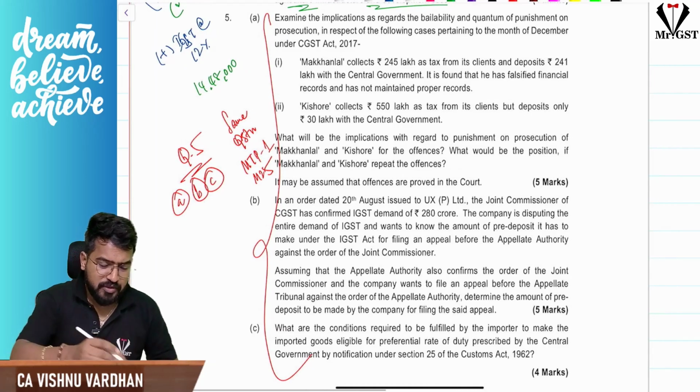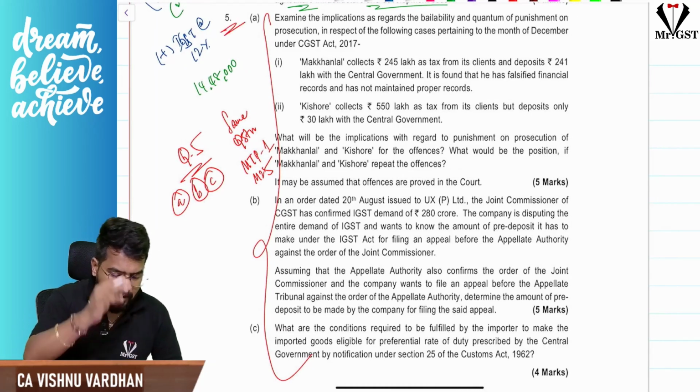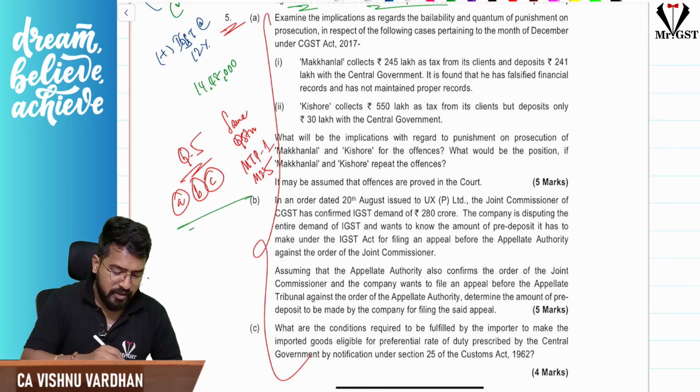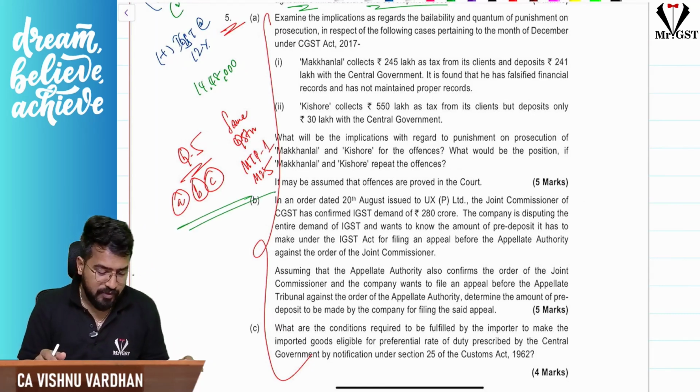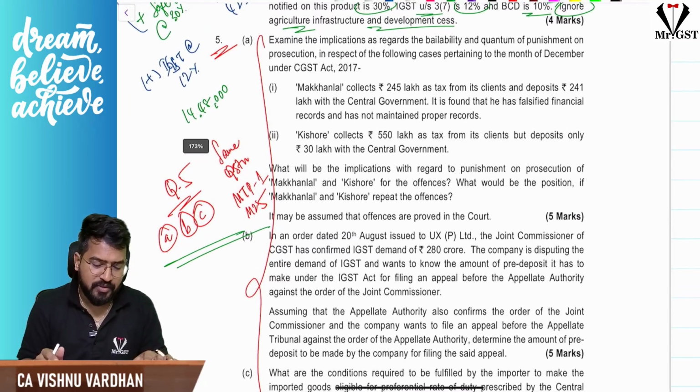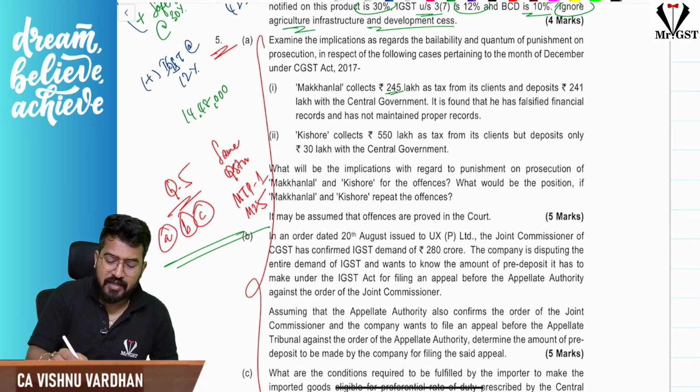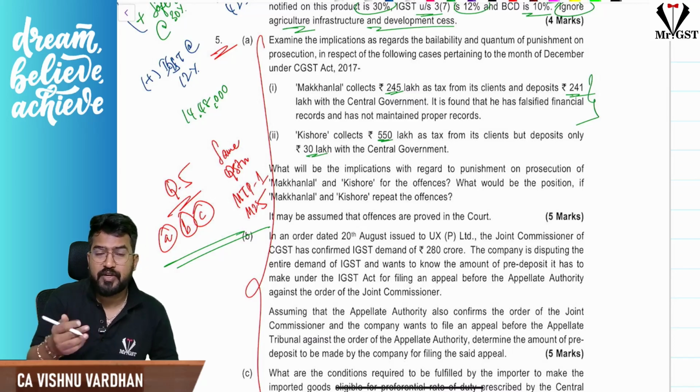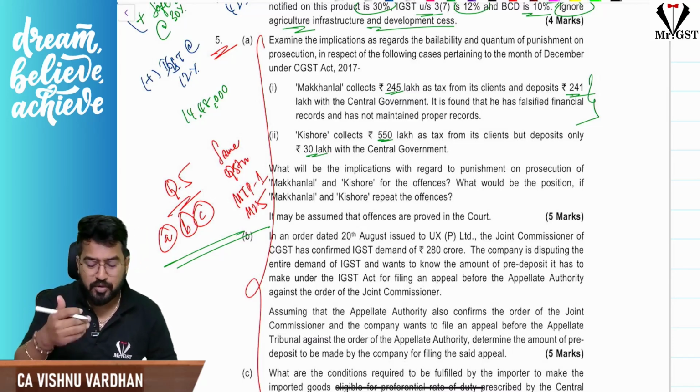If you see question number 5, the ditto same question we have already seen in MTP May 2025, MTP 1, the first mock test paper. You can just go through that. Nothing but this fellow collected 245 lakhs tax and paid 241, only 4 lakhs default, for that prosecution will not come. 550 lakhs collected, 30 lakhs paid, so 520 lakhs default. More than 5 crores, prosecution will come.